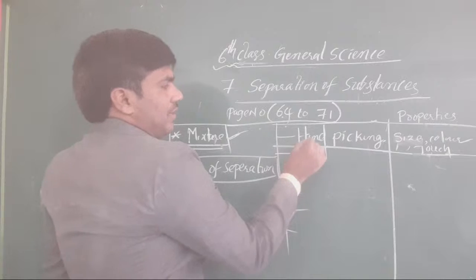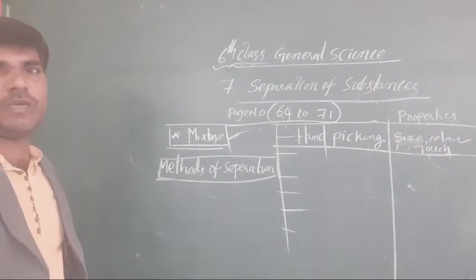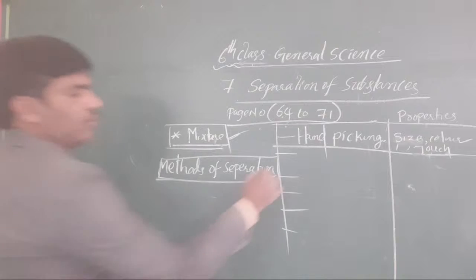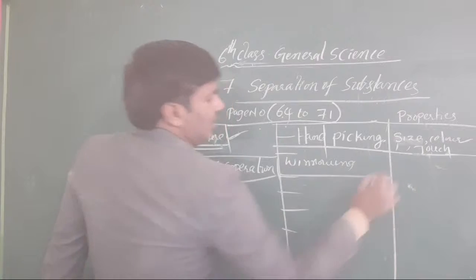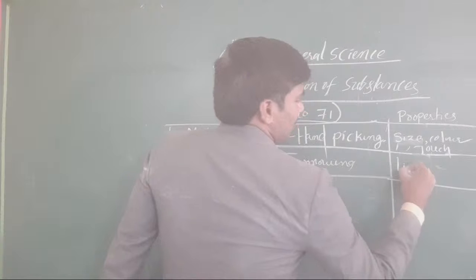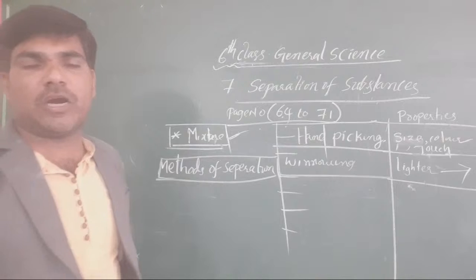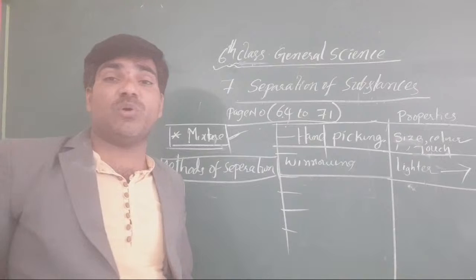And here we take another separation method. What is the separation method? The next method after hand picking is winnowing. Clear or not, all the students? Especially, these are based on which property? Lighter and heavier. Lighter particles and heavier particles are differentiated. Mainly our farmers use the winnowing process.